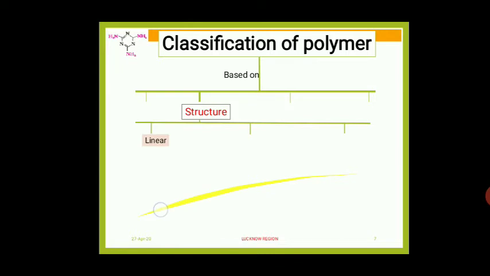Classification of polymers based on structure. These are three types: linear polymers, branched chain polymers, and cross-linked polymers. Let us see one by one. Linear polymers.